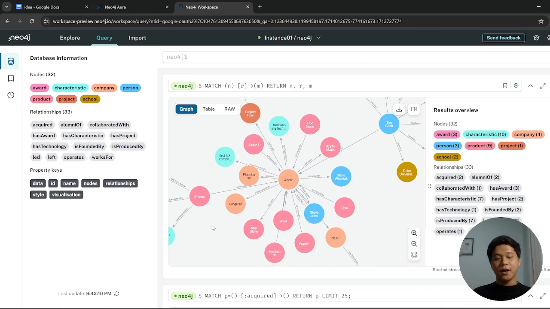So we have learned how to convert raw text to a knowledge graph, starting from extracting the entities and relationships, and how to convert these entities and relationships to the Cypher query, and from the Cypher query to push it to our Neo4j database.